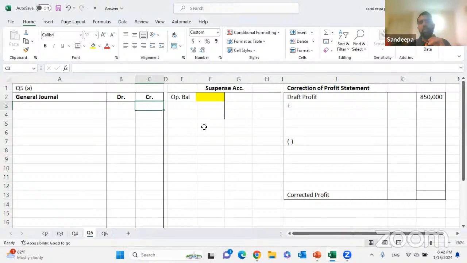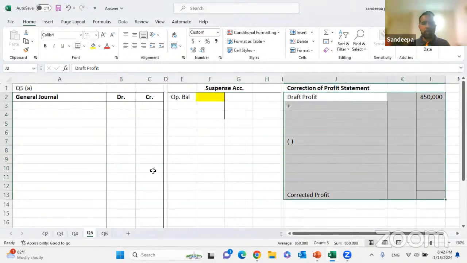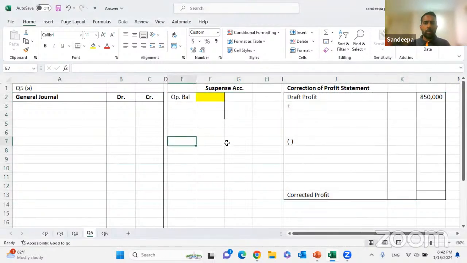Now we can start. My way of doing it is, when we do a calculation, from adjustment to adjustment we are going to complete the double entry, the suspense account adjustment, and the draft profit. Right. Now, a quick thing I have already explained to my class students.